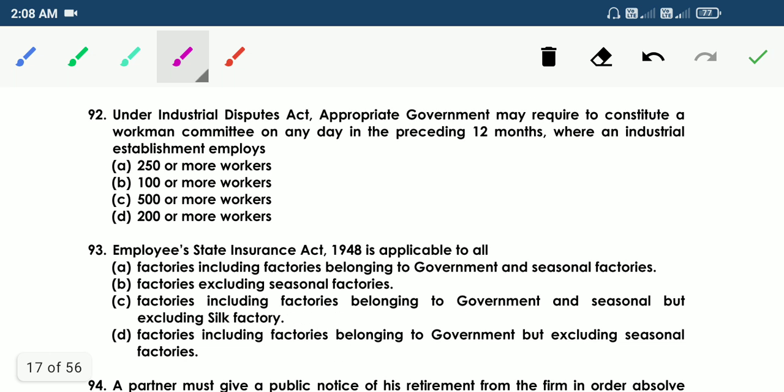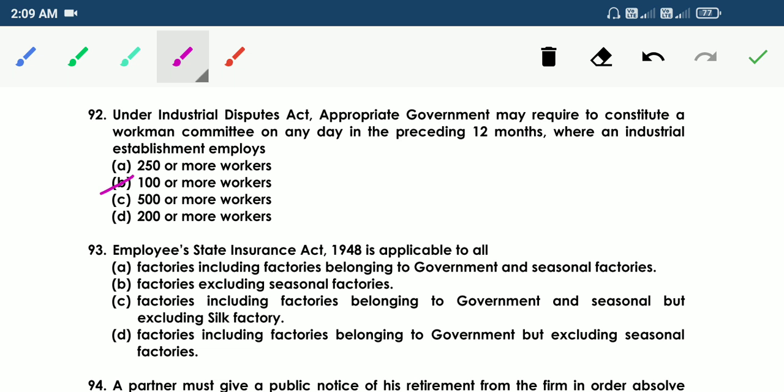92. Under Industrial Disputes Act, appropriate government may require to constitute a workmen committee on any day in the preceding 12 months, where an industrial establishment employs A, 250 or more workers, B, 100 or more workers, C, 500 or more workers, D, 200 or more workers. So the answer is B, 100 or more workers. So under Industrial Disputes Act, appropriate government may require to constitute a workmen committee on any day in the preceding 12 months where an industrial establishment employs 100 or more workers.